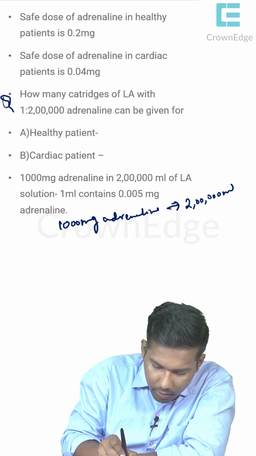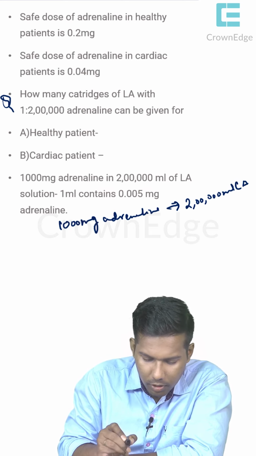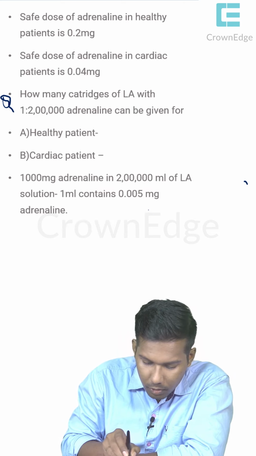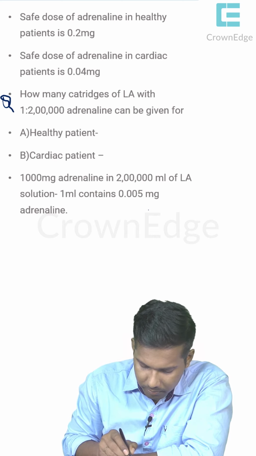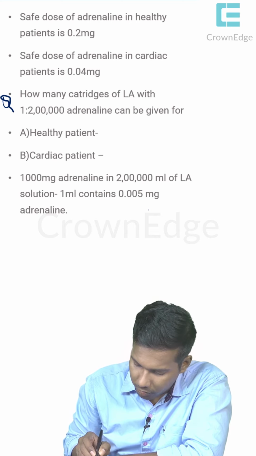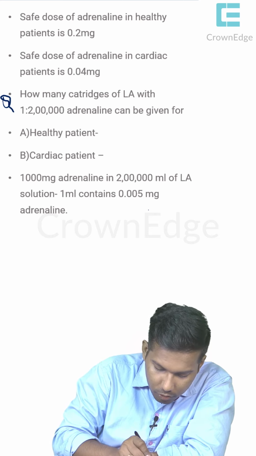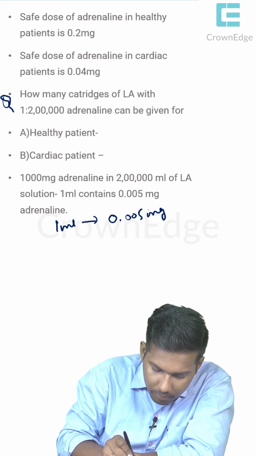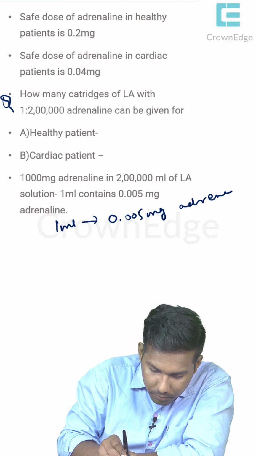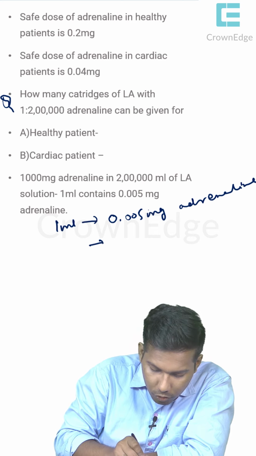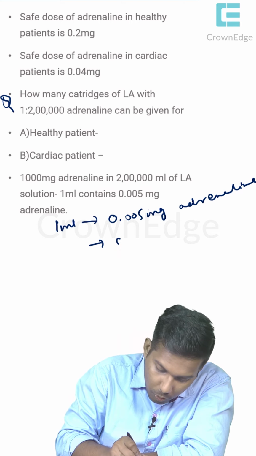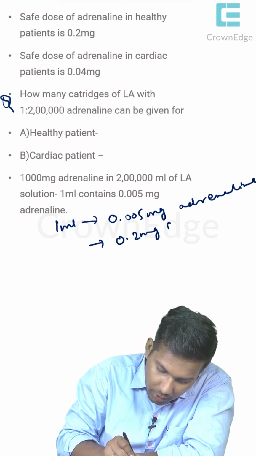2 lakh ml of LA solution. Okay. So 1 ml obviously contains how much? 1 ml contains 0.005 mg adrenaline. Okay. So if 1 ml contains 0.005 mg adrenaline, so what is the safe dose of adrenaline in a healthy patient? 0.2 mg in a healthy patient.